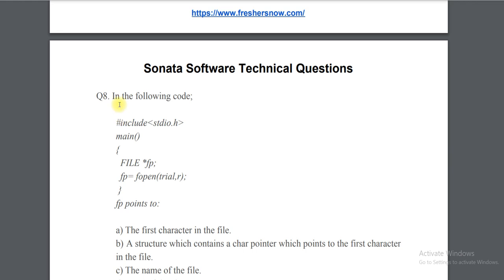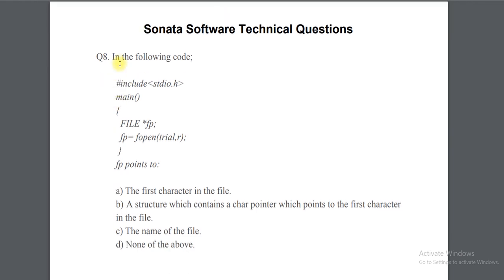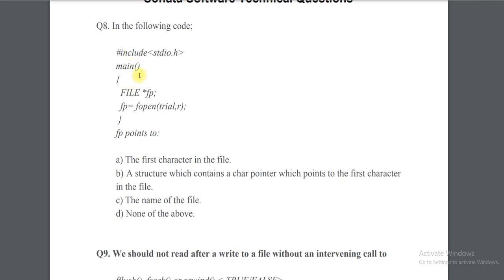Coming to question number 8. In the following code, what is going to happen? FILE, and this is a file pointer, right? I hope you have already gone through the file concept. So this is a file pointer, and fp is of fopen function, and this is the file name trial, and this is comma r.